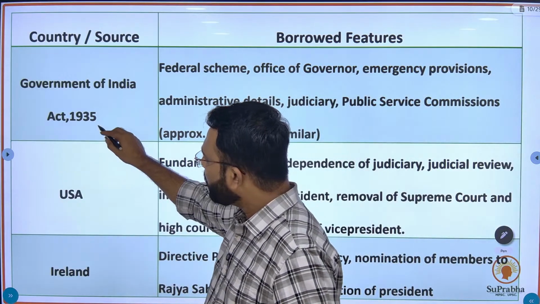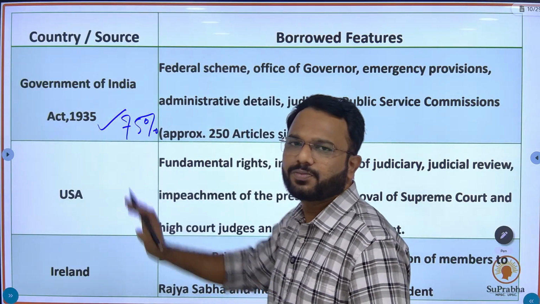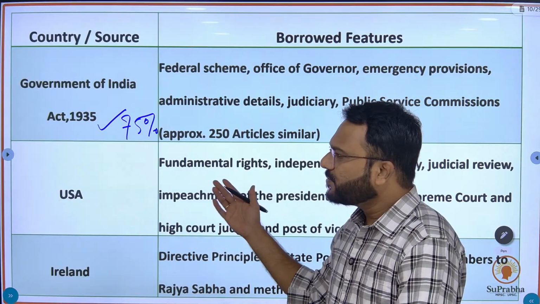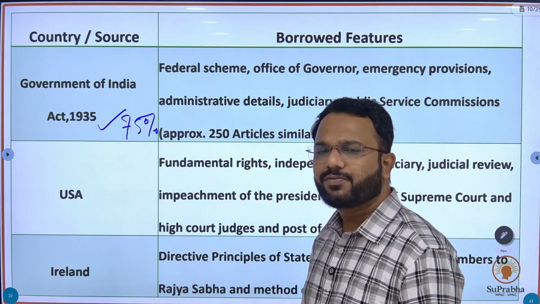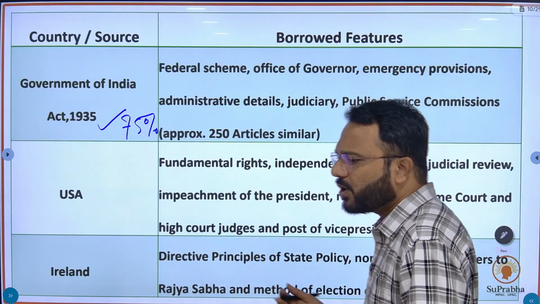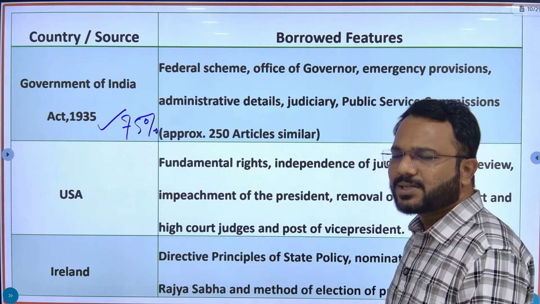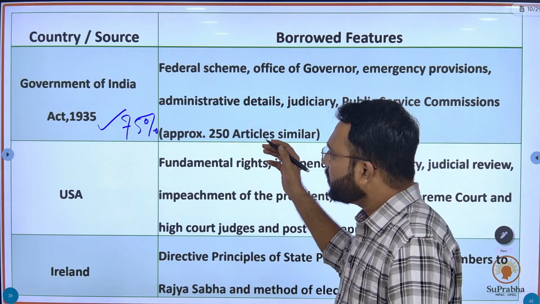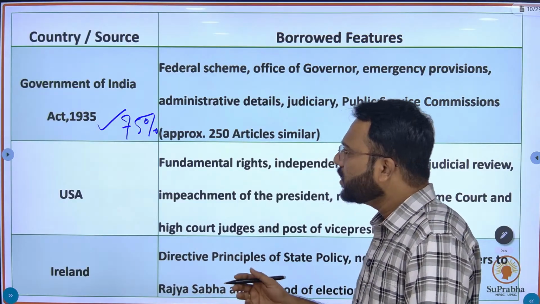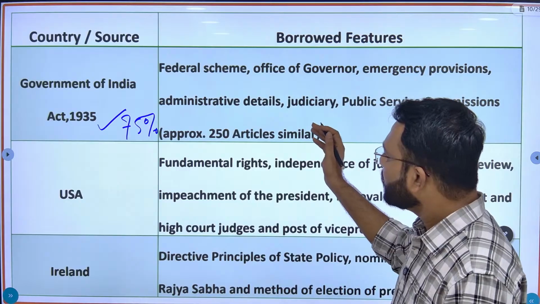From the Government of India Act, we have borrowed around 75% of the constitution. Political thinkers like Subhash Kashyap have stated that at least 75% of our present constitution is borrowed from that act. Why they borrowed it, we will discuss in our lectures. For this session, we will try to understand how you should build your approach for the topic. I am taking this in a very concise and brief way, so try to understand it.